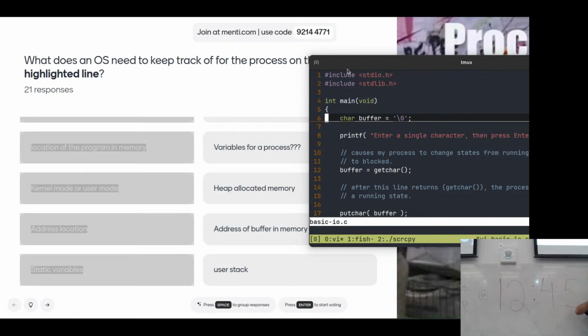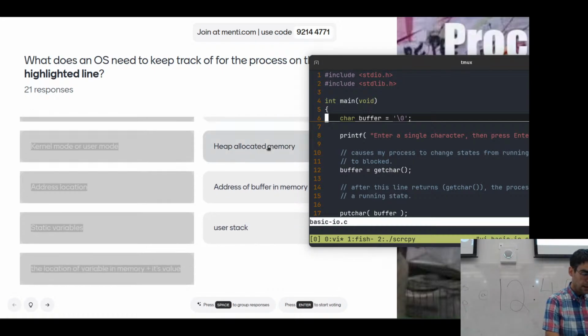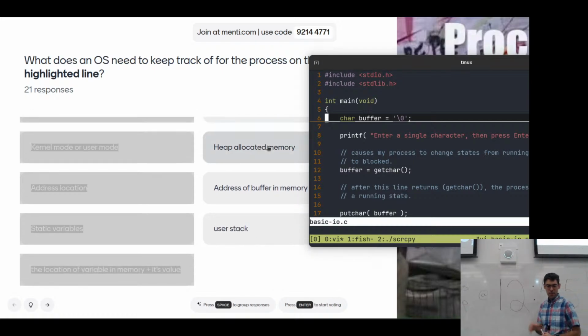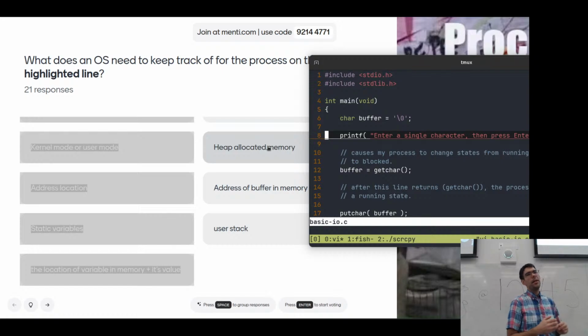This will collectively be known as the address space for our process. Location of the variable memory plus its value. Yeah, good, awesome. Okay, I'm going to go down to line 8 here now.